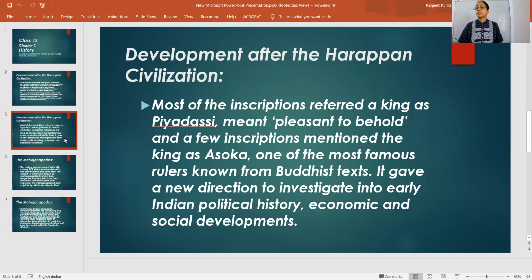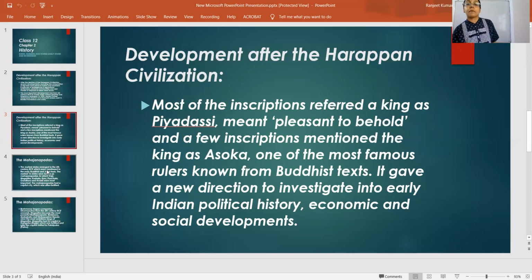You know many Buddhist texts were also written in the time of most of the rulers, and all these things gave a direction. What direction was given by them? To investigate early Indian political history. All these things directed historians to investigate early Indian political history, and economic and social development. So these were the developments which took place after the Harappan civilization.